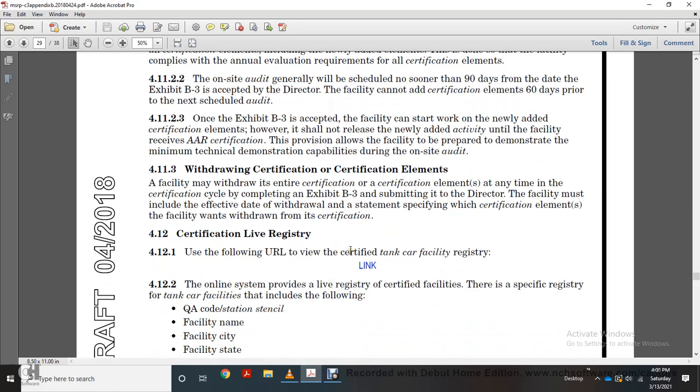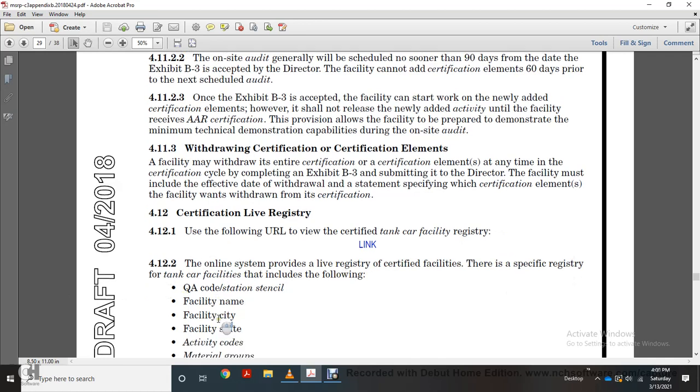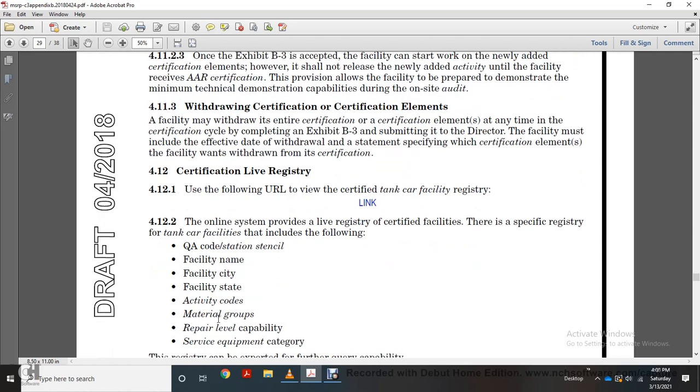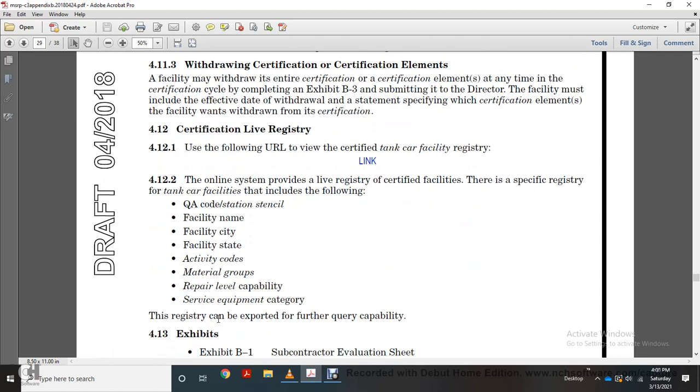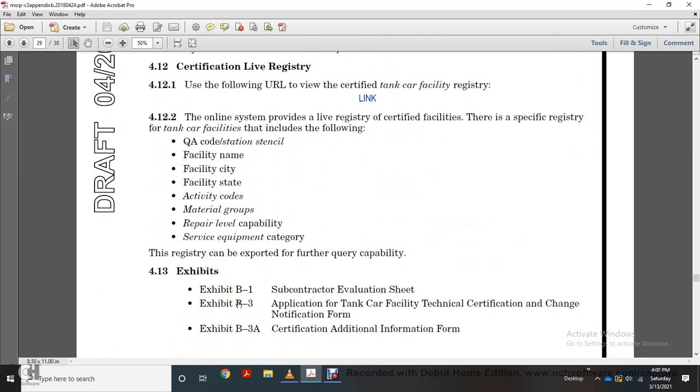Refer to the URL to view the certified tank car facility registry of the Railinc Online System, which provides a list of live registry certified facilities. There is a specific registry of tank car facilities that includes the following: quality assurance code, station, stencil, facility name, facility state, city, state, activity codes, material groups, repair level, capability, and equipment category. This registry can be exported for further query compatibility.